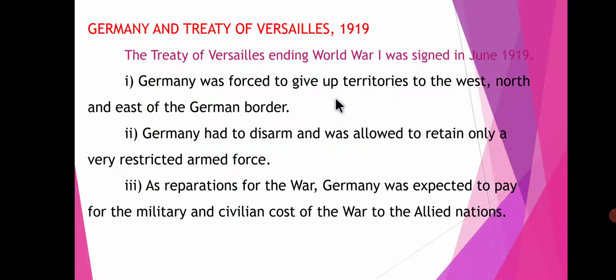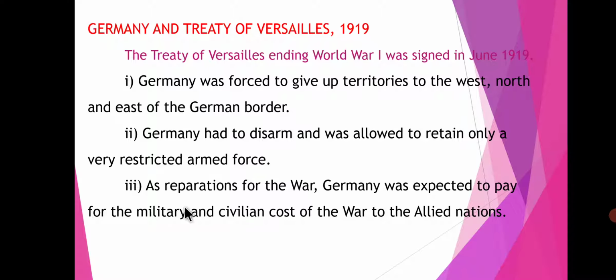Germany was forced to give up the territories to the west, north and east of the German border. Next, Germany had to disarm, which means they had to reduce their equipment, and was allowed only a very restricted armed force.